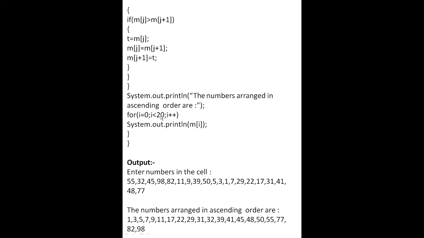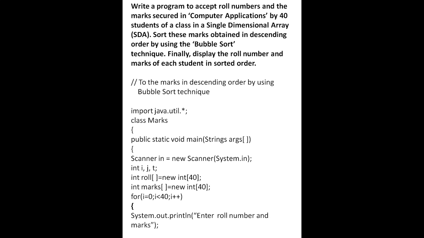Now the message will be: the numbers arranged in ascending order are. For I is equal to 0, I less than 20, because now we are displaying the numbers, so we are using 20 because we are printing the arranged numbers. System.out.println m[i] will be printed. Suppose we have entered 20 numbers here, the numbers will be arranged in ascending order like this. You will write the variable description also. Again and again I am saying that you will write the variable description.